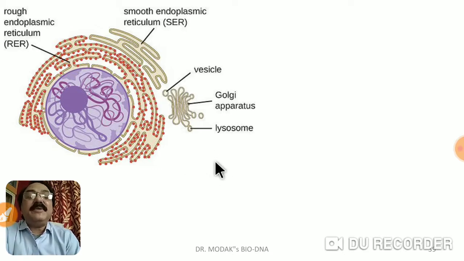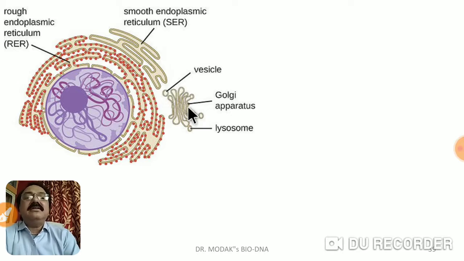One more important aspect you have to notice is that associated with the endoplasmic reticulum there is always the Golgi complex, because smooth endoplasmic reticulum produces lipids, rough endoplasmic reticulum produces proteins, and the lipid and protein vesicles then attach to the Golgi complex, where these substances are processed and complex substances are produced. So that is what we have to understand.